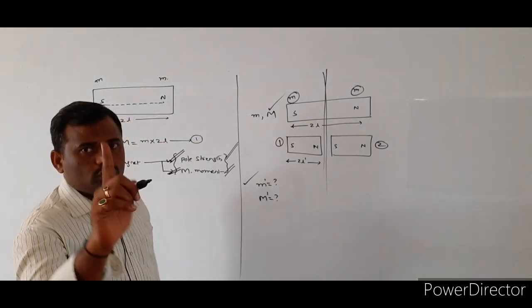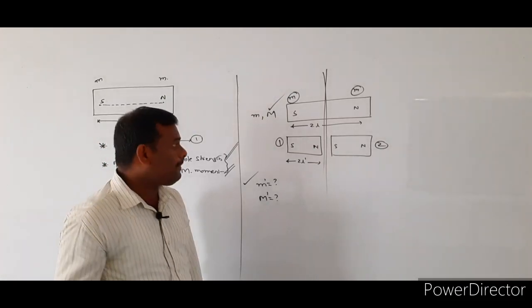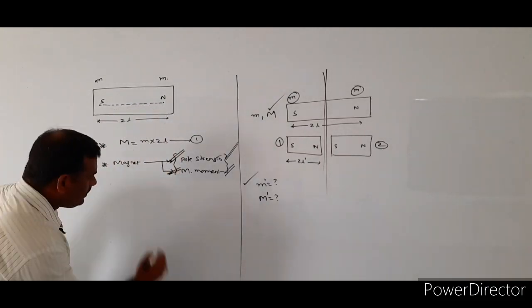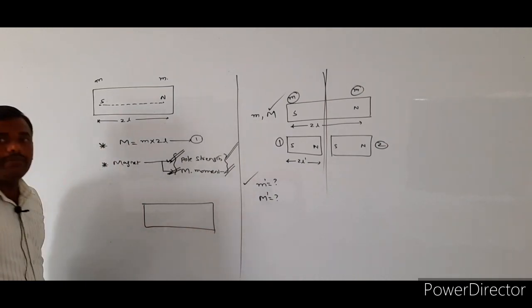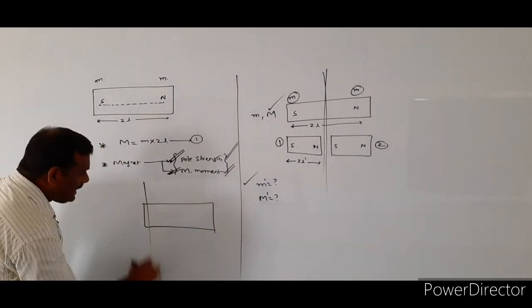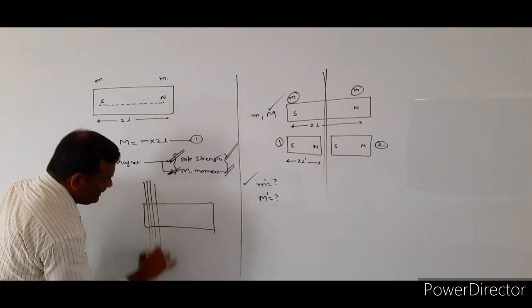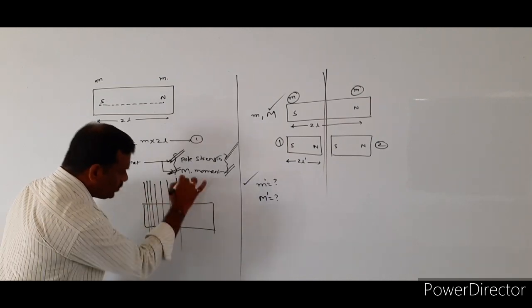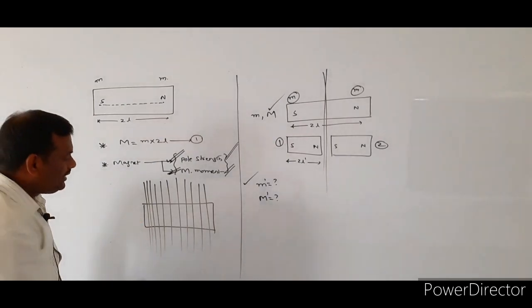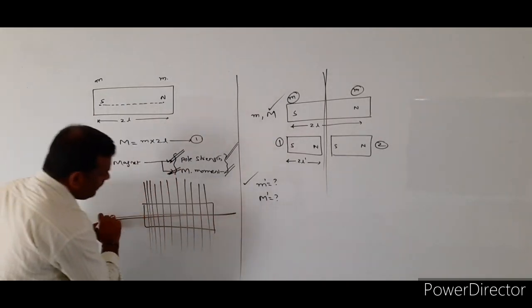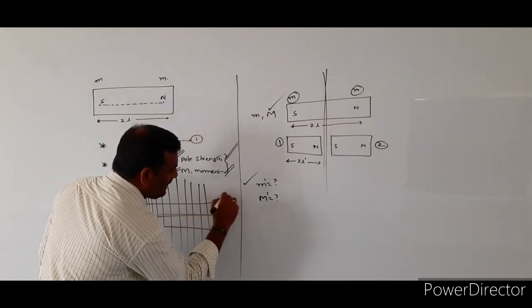Here, two points we have to remember. Whenever a given bar magnet is cut into any number of pieces perpendicular to its magnetic axis.